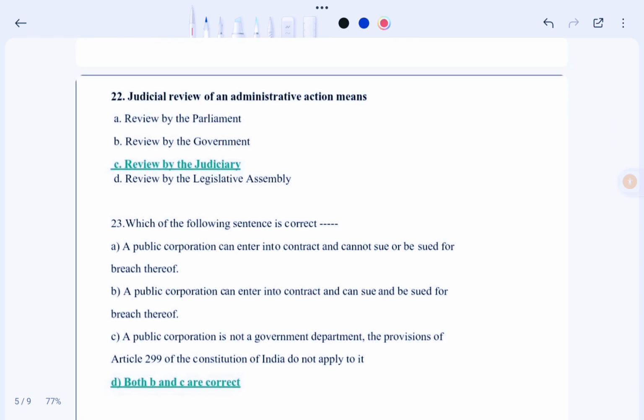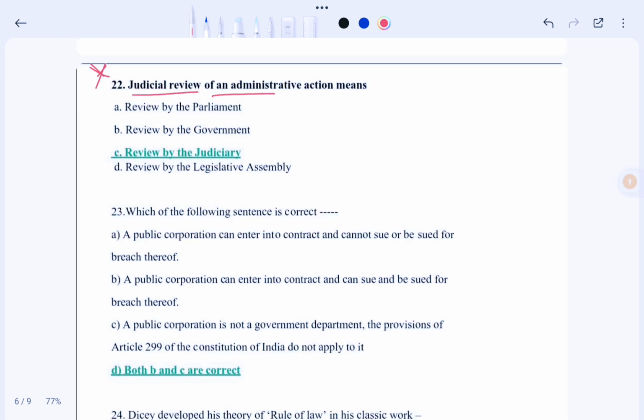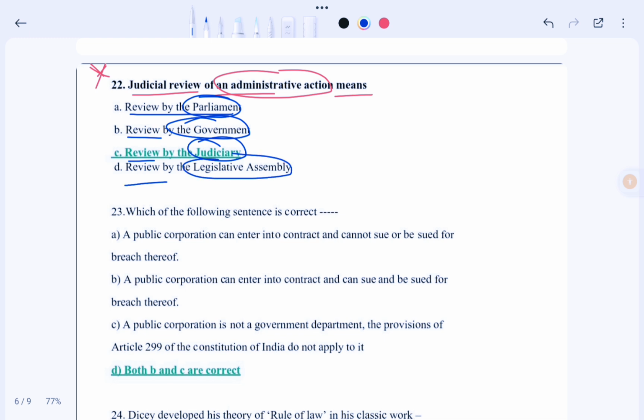So the next question is judicial review. Very important question. Judicial review of an administrative tribunal means which of the following? Let's see the options. Option A, review by the parliament. Option B, review by the government. Option C, review by the judiciary, and option D, review by the legislative assembly. So in this case, our correct option would be option C.